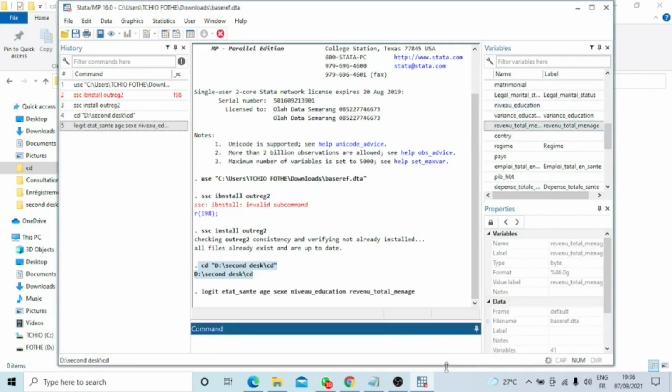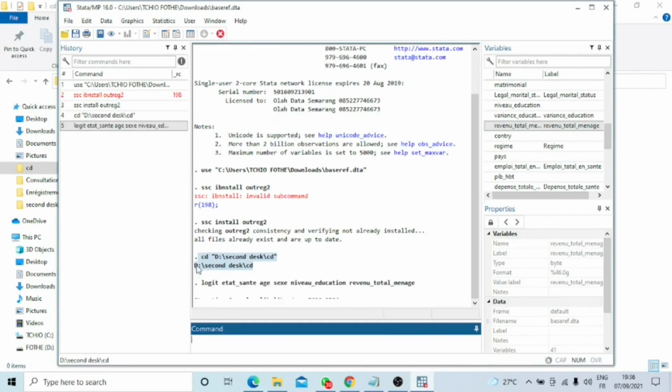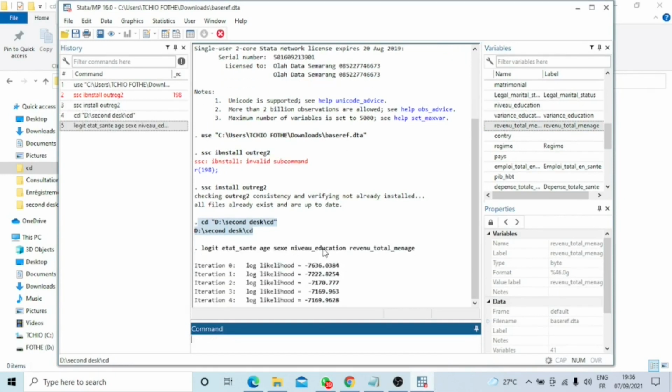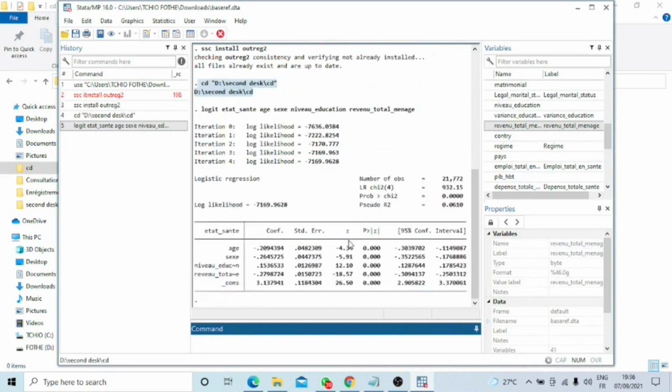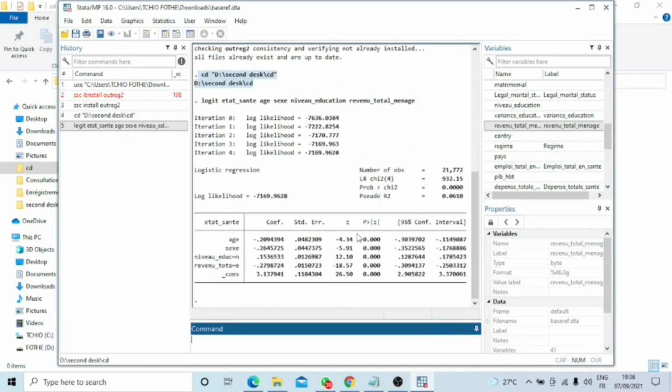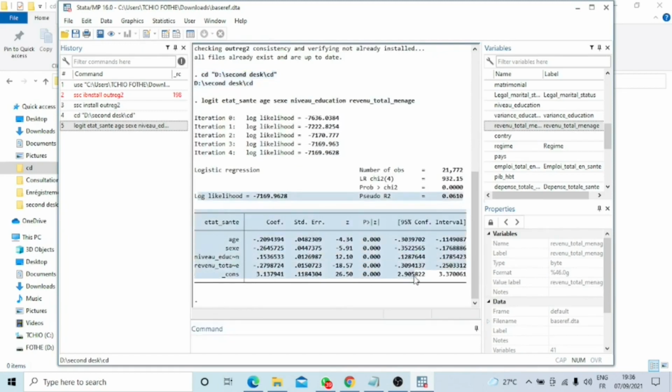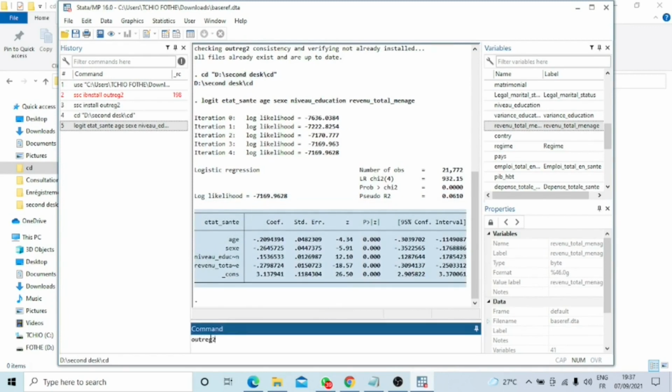We have a pseudo R-square, quite low. We have a number of indicators, but there is no real problem. Everything is valid or significant, but my problem is to be able to export these results from Stata to Excel or Word. To do that, given that I've already estimated my model, I'm going to use the command outreg2 using, followed by the file name, and specify a number of parameters.